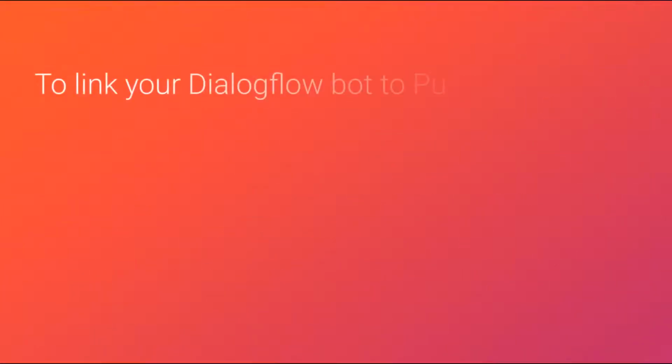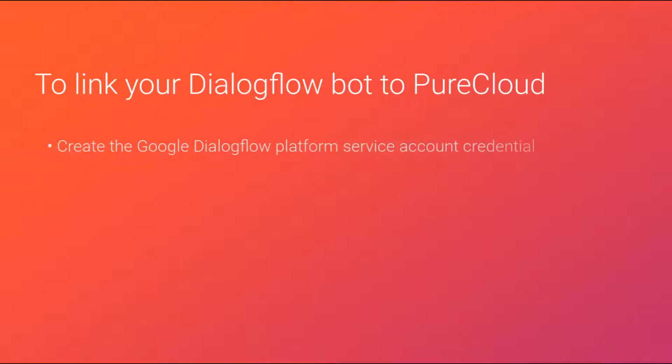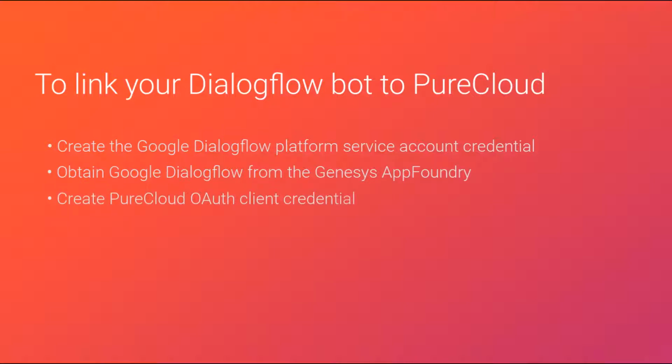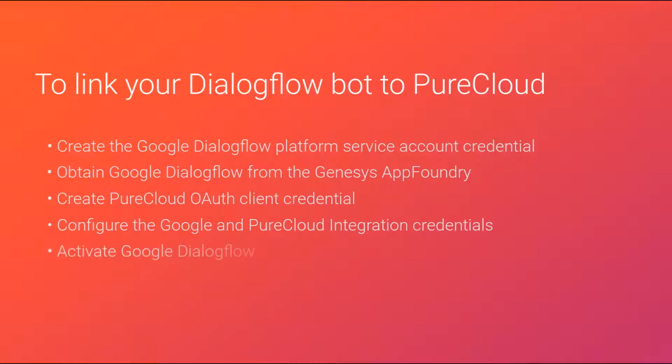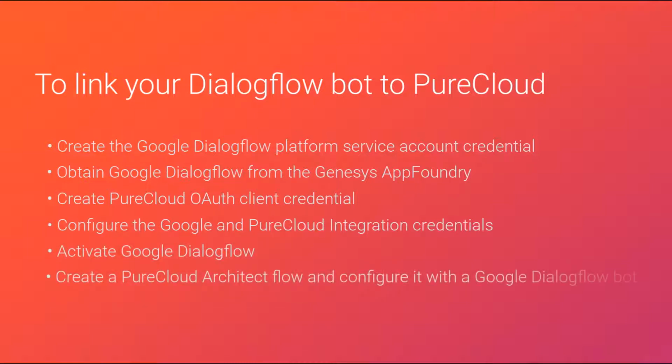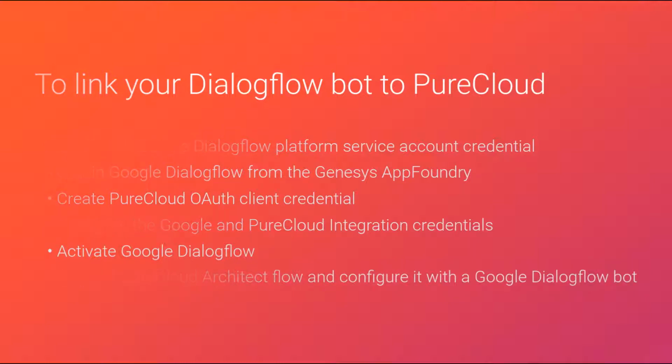You can configure these on the GCP Google Cloud Platform website. I'll take you through every step needed to link your Dialogflow bot to Pure Cloud, including how to create the Dialogflow service account credential in the GCP, obtain Dialogflow from the Genesys App Foundry, create the Pure Cloud OAuth client credential, configure the Dialogflow platform service account and Pure Cloud OAuth client credentials in Pure Cloud integrations, activate the Dialogflow integration, and create a Pure Cloud Architect flow and configure it to use your Dialogflow bot.